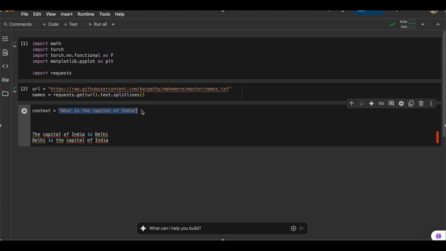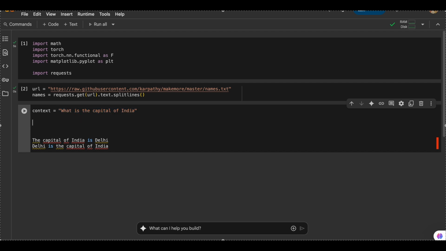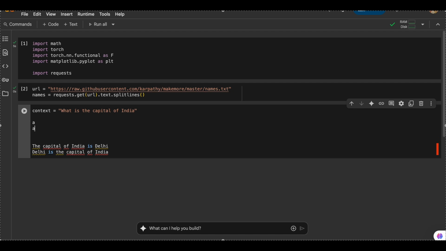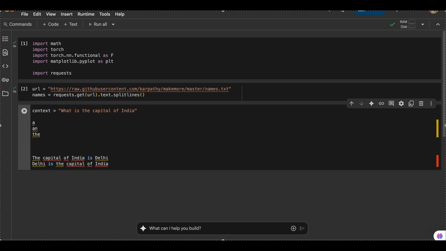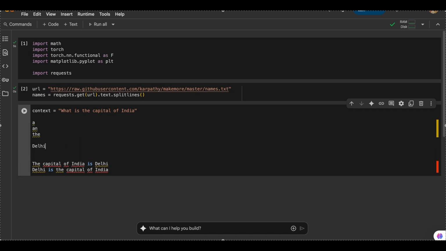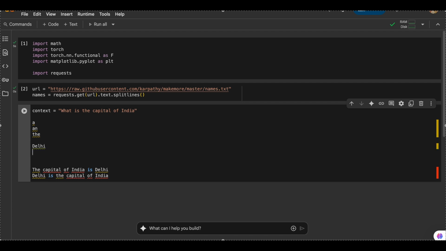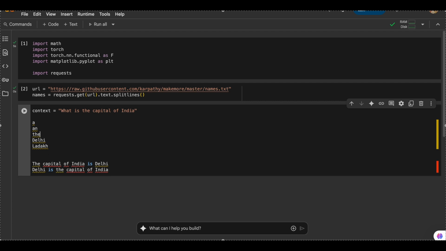Now this context is fed into the LLM. And then a list of words are given some probability. So let's say there's an, there's Delhi, or Ladakh. Just an example. There will be a bunch of words, and all of the words will be given some probability. So let's say a has been given a probability of, let's say, 1%.